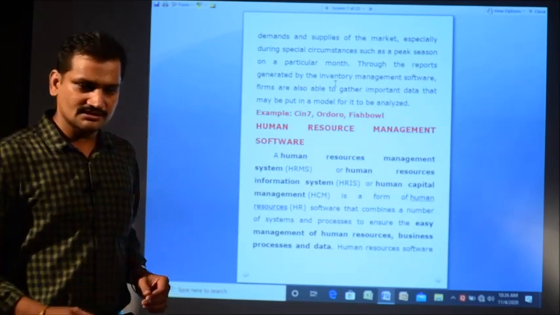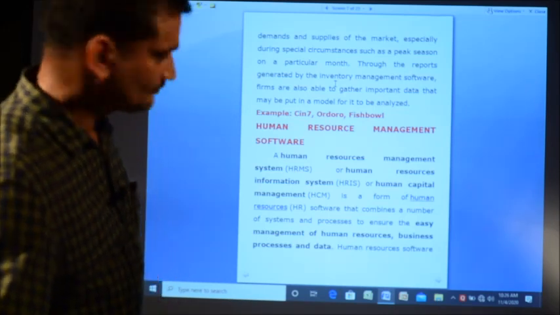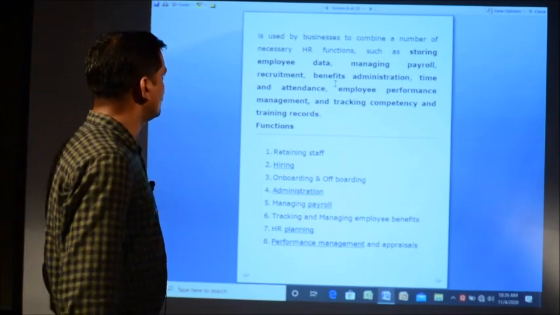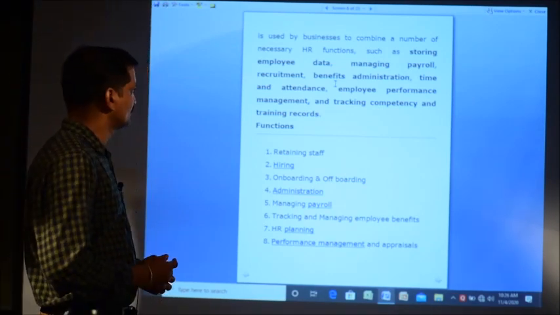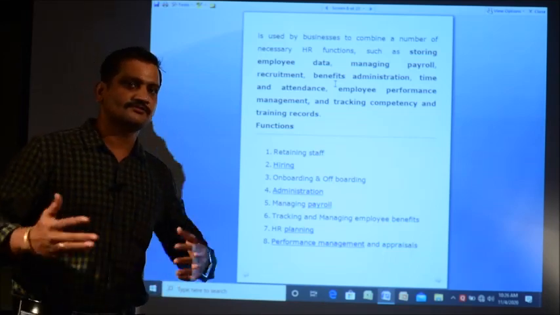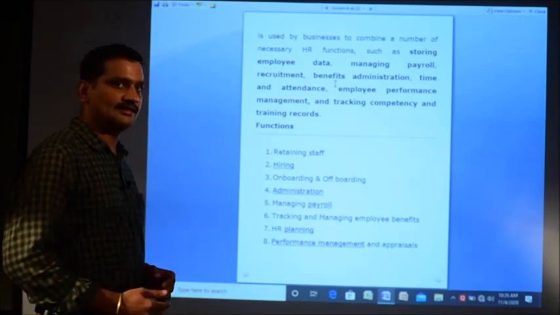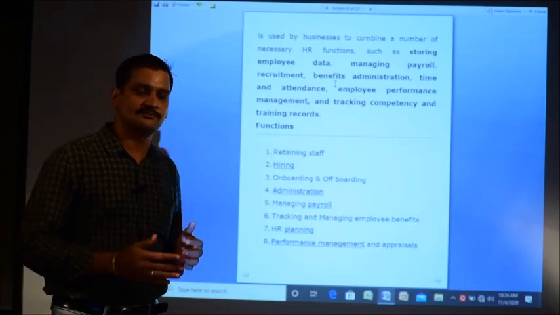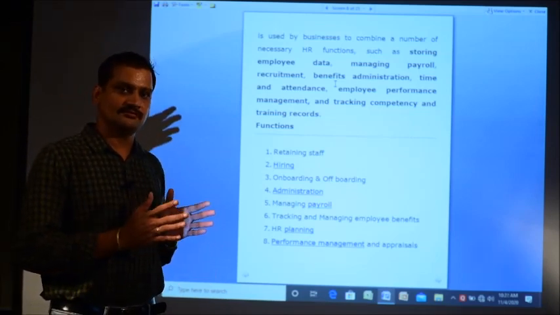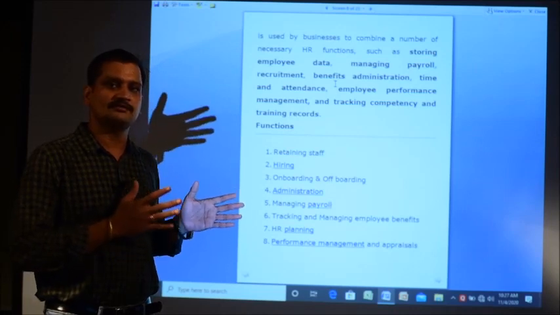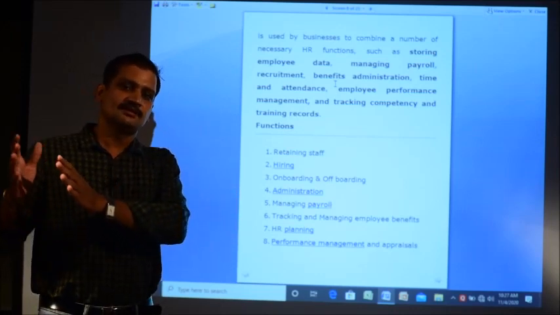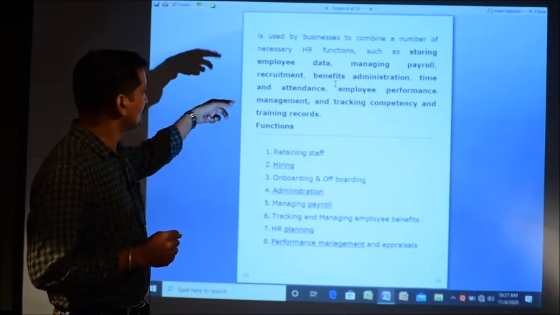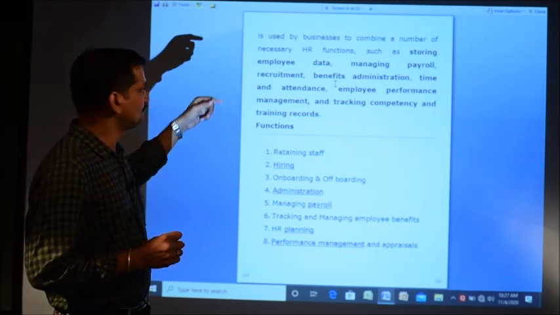Human resources software is used by businesses to combine a number of necessary HR functions. Some of the human resource functions are like storing employee data. As the employee joins the organization, all his personal records are to be maintained, from the date of joining to his date of birth, all the address details, his name, email ID, contact number, all those things. So this is a part of that: storing employee data.